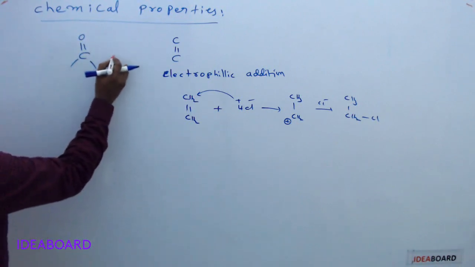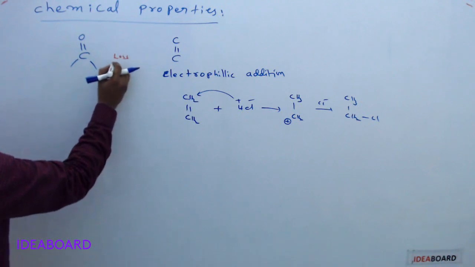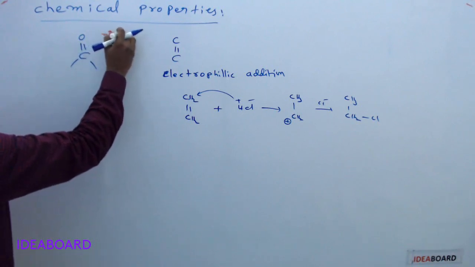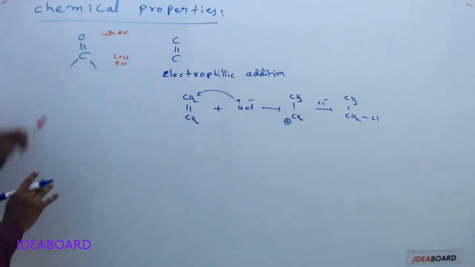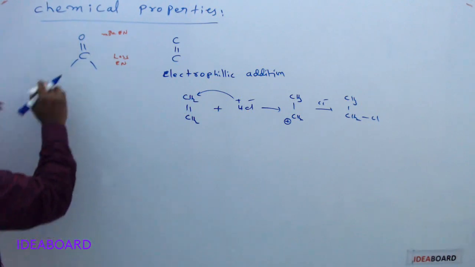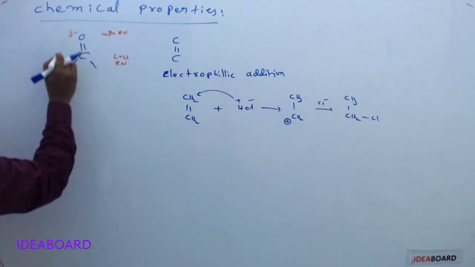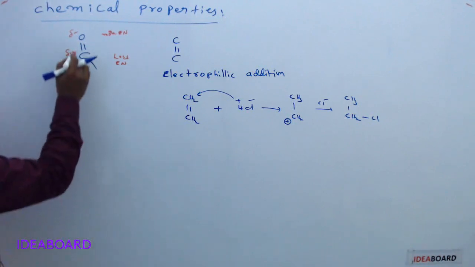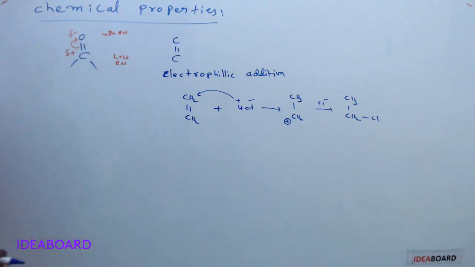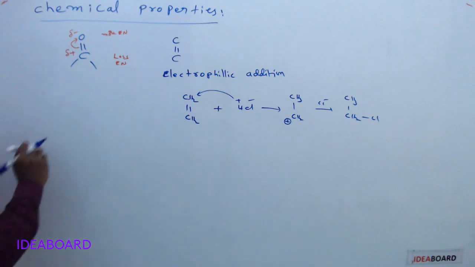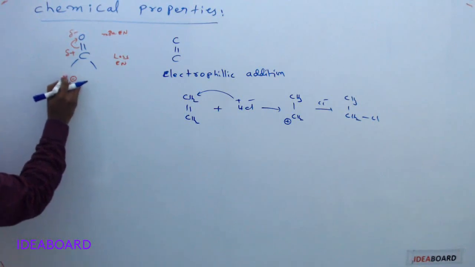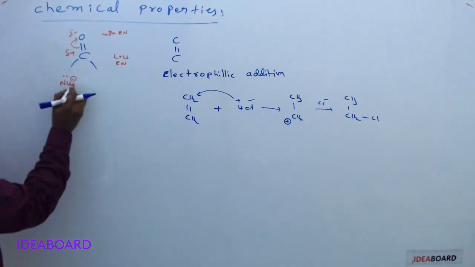They have different electronegativity. Here this is less electronegative and oxygen is more electronegative. So oxygen is a more electronegative element. Because of the higher electronegativity of oxygen, it gets a partial negative charge and this carbon gets a partial positive charge. Or if this pair of electrons shifts onto the oxygen, then it gets a negative charge and the carbon gets a positive charge. So here the nucleophile, meaning a negatively charged species, has at least one lone pair for donation.